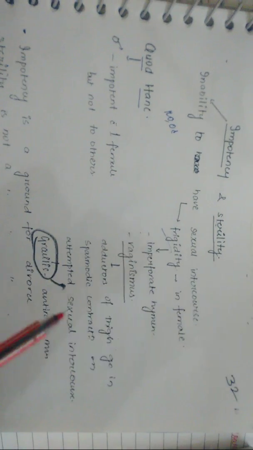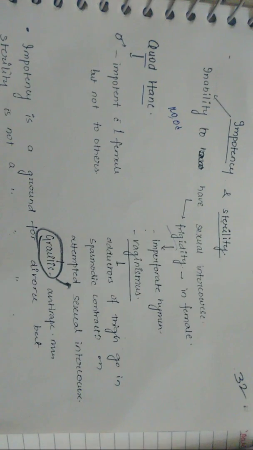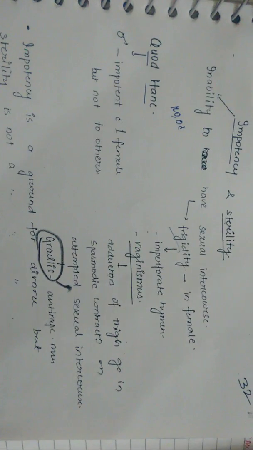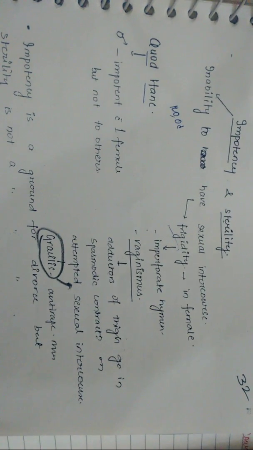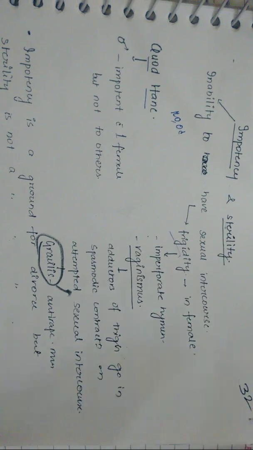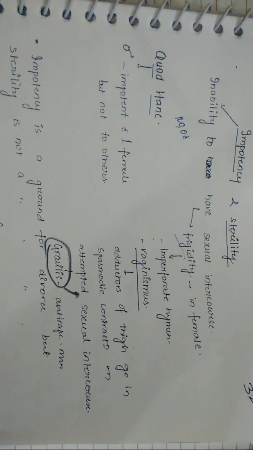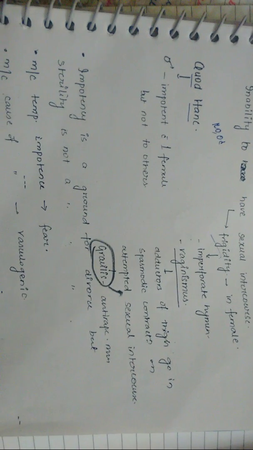You have a muscle known as gracilis that also plays an important role in adducting the thigh. It is also known as the anti-rape muscle, because it brings the legs closer, so the man cannot rape. So this is all you have to understand regarding vaginismus. As I told you, impotency is a ground for divorce, but sterility is not a ground for divorce. You can give the divorce if he is impotent, but sterility is not a ground for divorce, right?